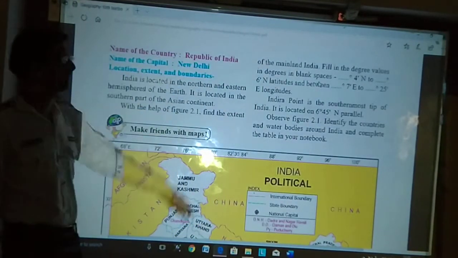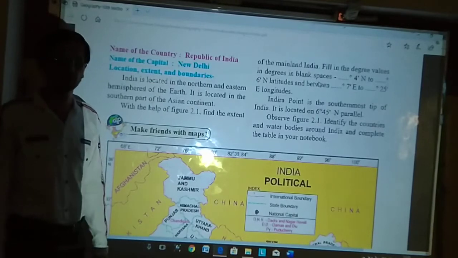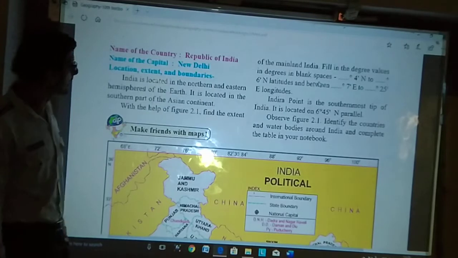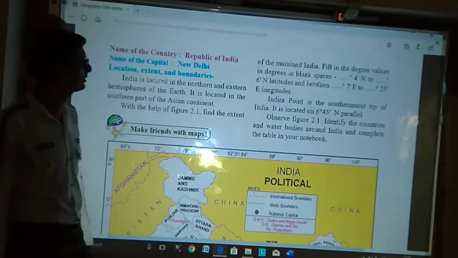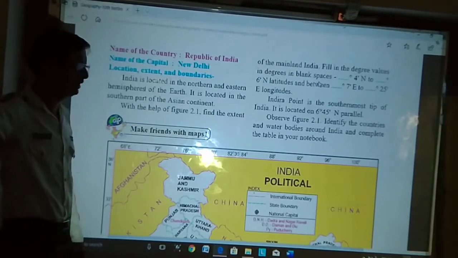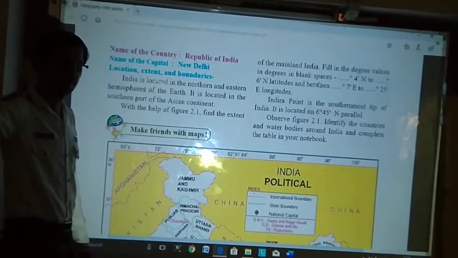Now name of the capital, New Delhi. Not just called Delhi but New Delhi. Now location, extent and boundary. India is located in the northern and eastern hemisphere of the earth. Now we will go to the location and extent.